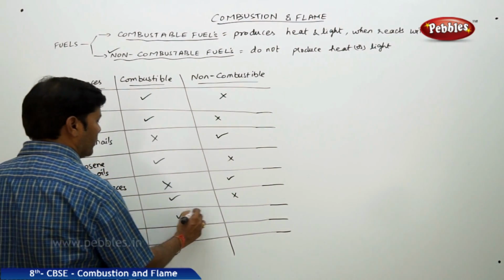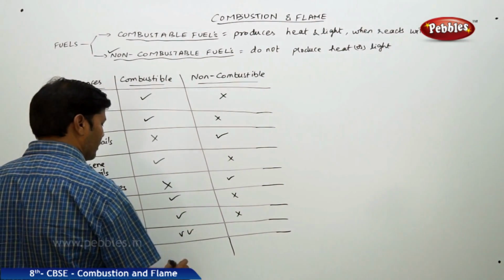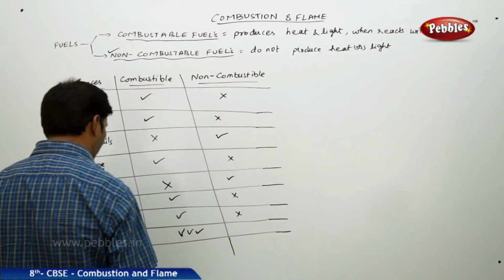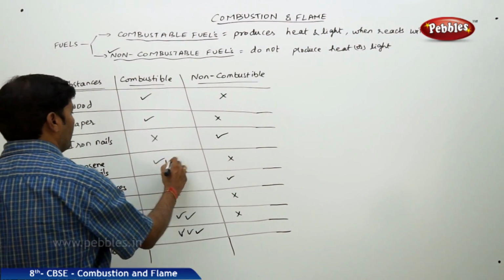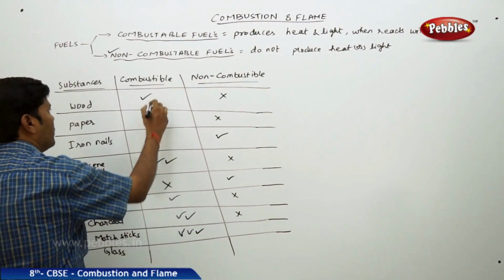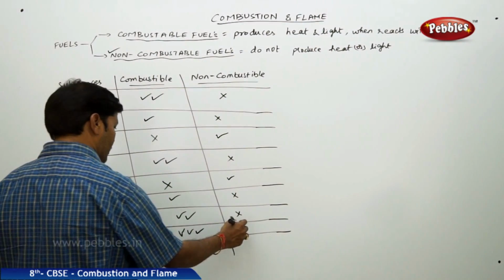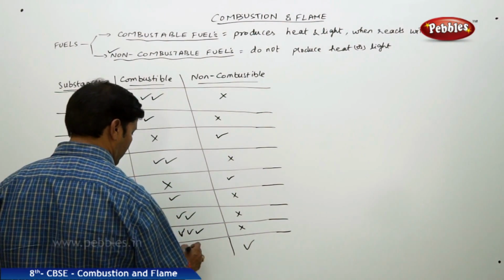Charcoal, 100% combustible. Matchstick, 100% combustible, very strongly combustible. I'll put three tick marks for strongly combustible. Charcoal, two tick marks. Kerosene oil, double tick mark. Wood also, I'll take a double tick mark. Matchstick, yes, strongly combustible. Glass is non-combustible.